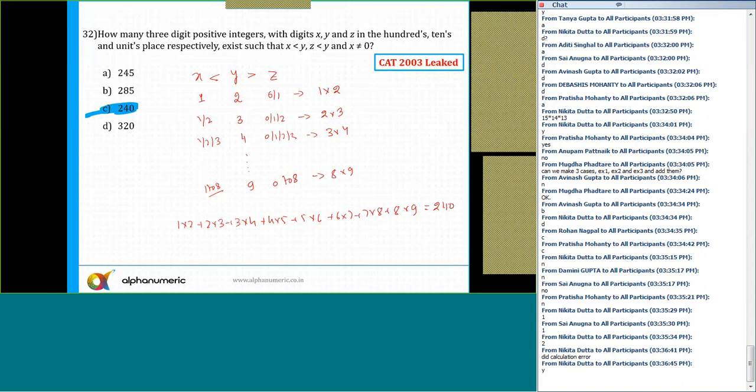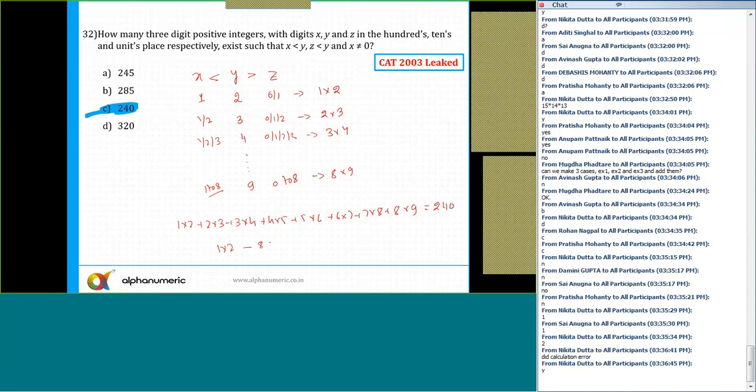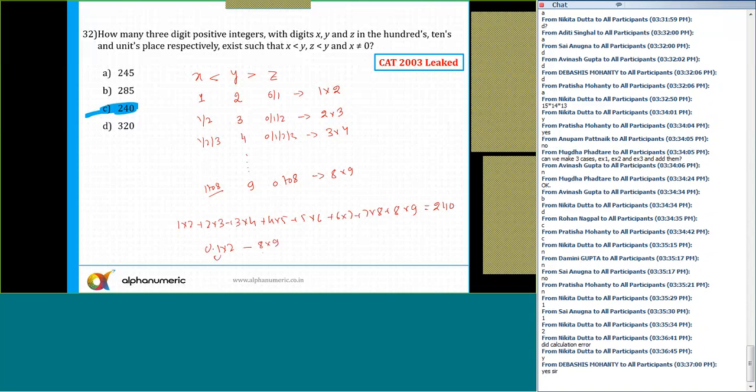Even there is a shortcut for solving this series, which I have discussed in the sequence and series topic. What is that shortcut? I can solve it in one way. There is a pattern, na? So I'll say 1 into 2 minus 8 into 9. Here write down 1 0 and here write down 1 10. And into minus 1 by how much?